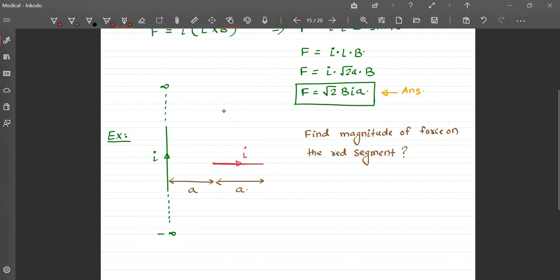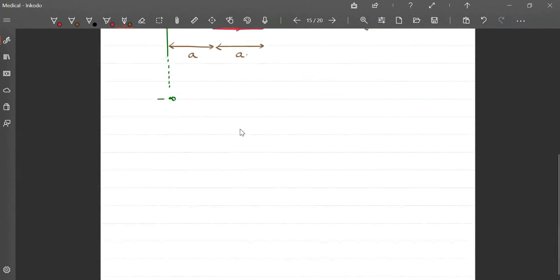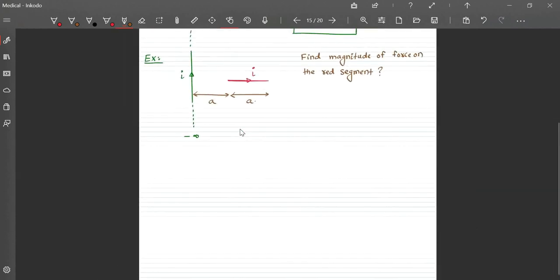Now we are dealing with a variable magnetic field. Throughout that red current carrying wire segment, the field is not going to be constant. So pay attention here.